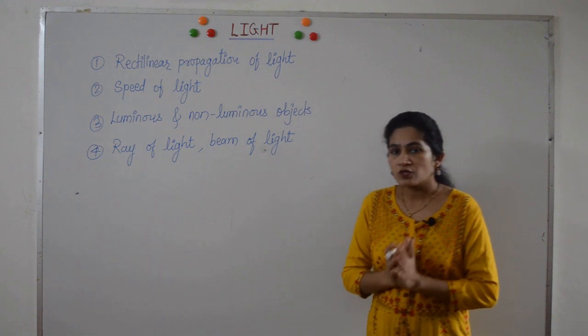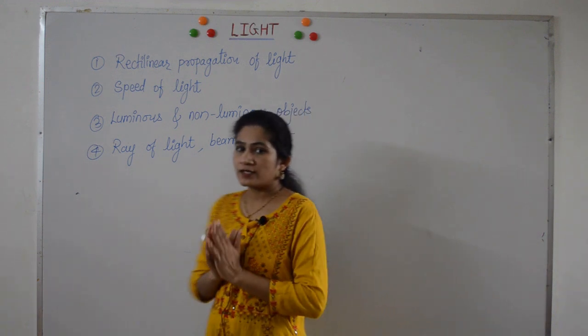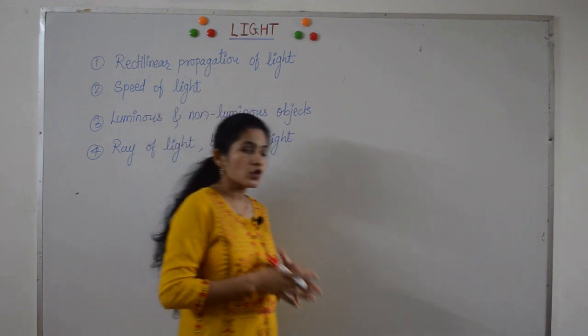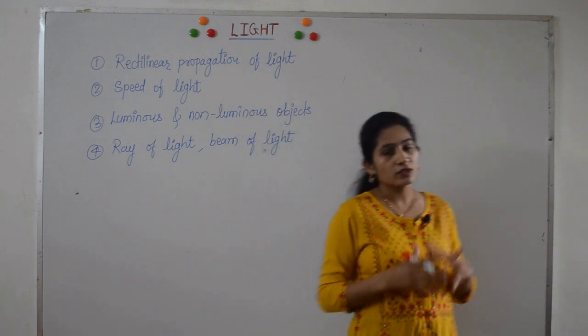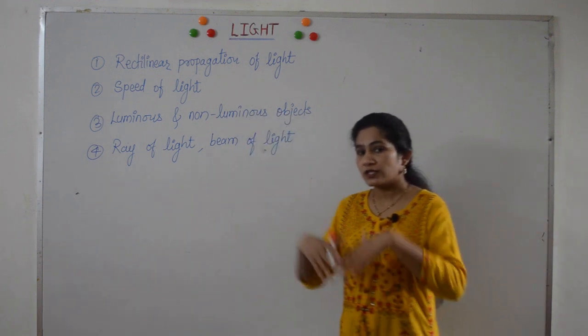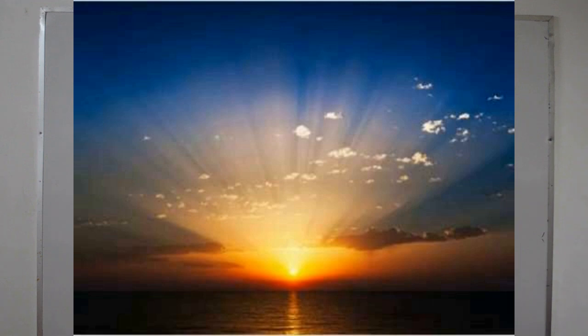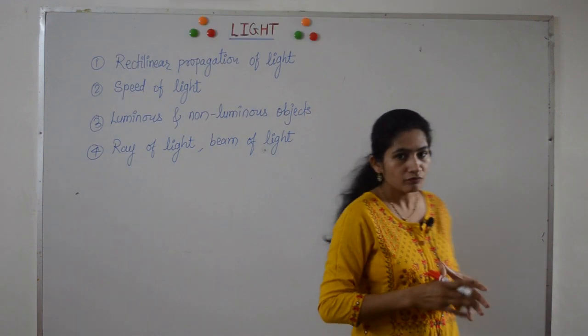Earth has atmosphere which has dust particles and gas molecules. So when the light is incident on these dust particles and gas molecules, it gets scattered and therefore we can see the light. So we conclude that light is an invisible form of energy which makes the object visible.